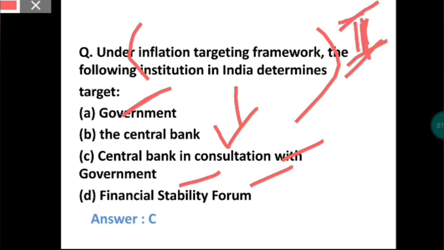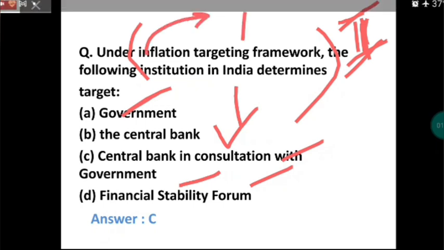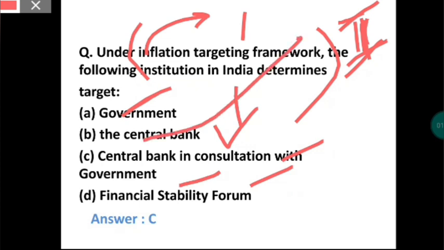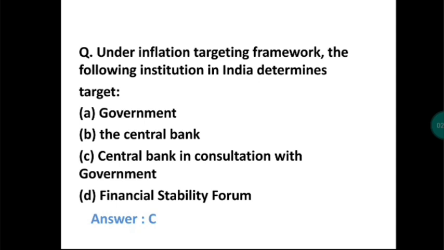So inflation targeting framework means the inflation rate is set, and then by changing the monetary policy, RBI tries to attain this target. And who does this? The central bank does this, but it consults with the government. Okay, let's move on to the next question.